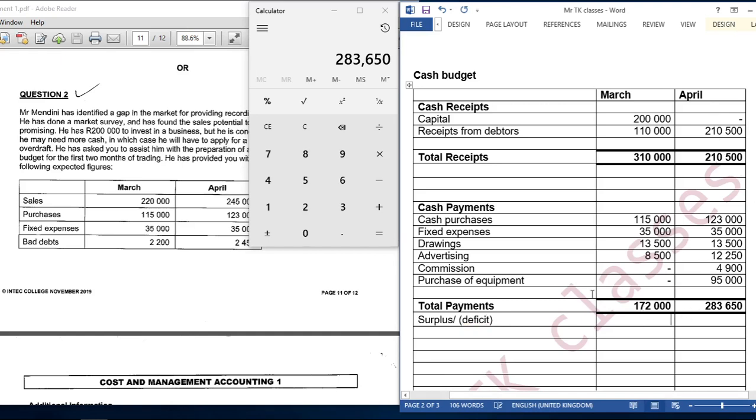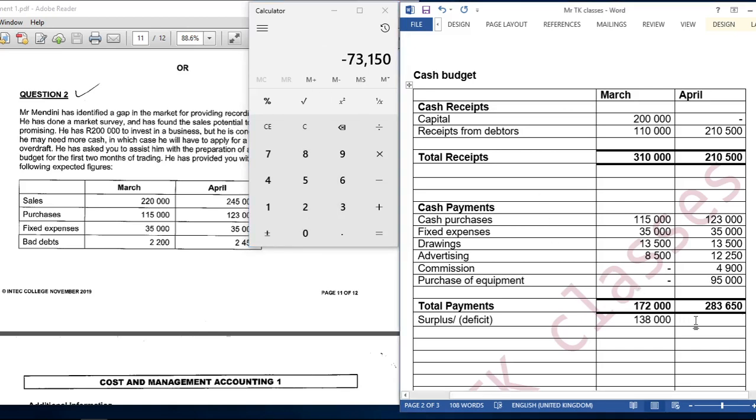So now let us see the first one. 310,000 subtract 172,000. Okay, this one is a surplus because our receipts are bigger than our payments, 138,000. Then the next one, let us see, 210,500 subtract 283,650.